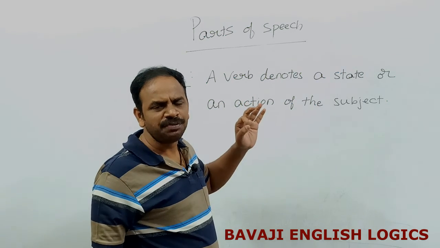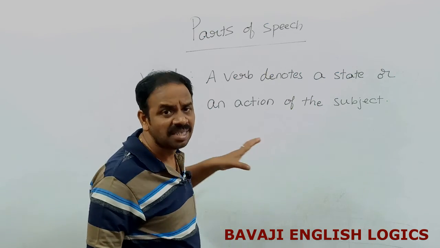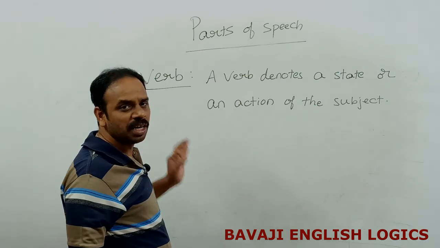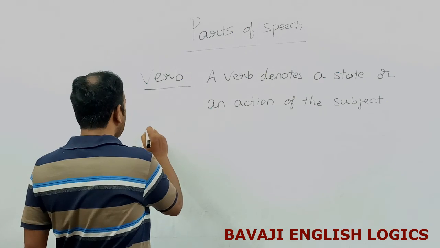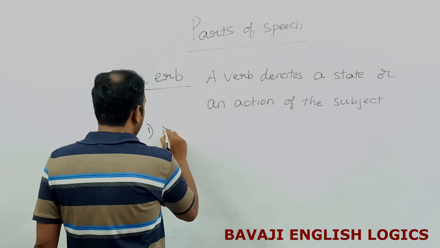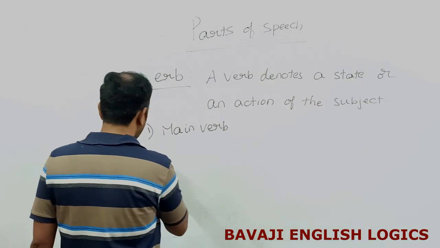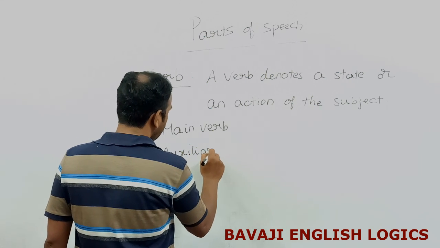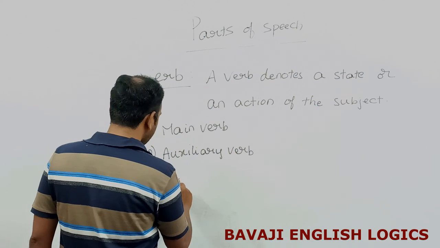So, what are the different types of verbs we have and how can we categorize verbs? Let us discuss in detail. We should have a discussion on the three types of verbs: main verb, auxiliary verb, and modal verb.